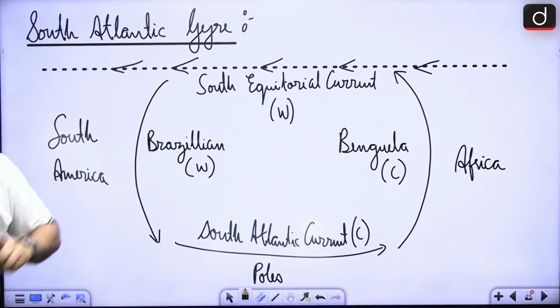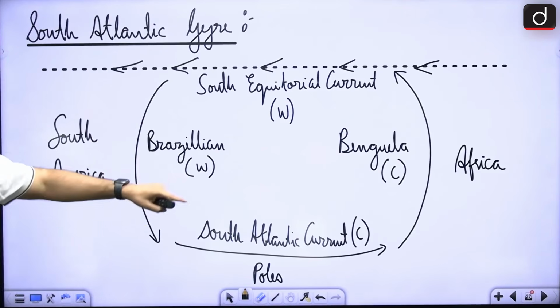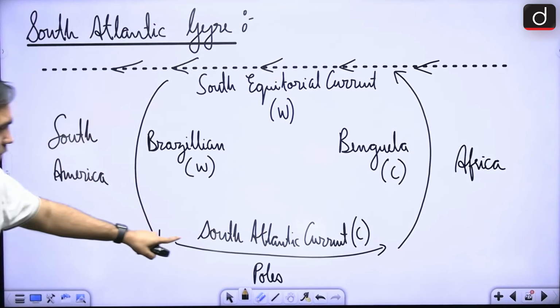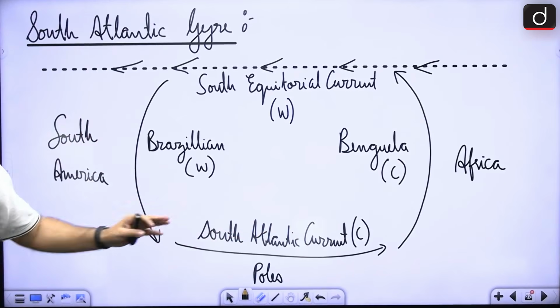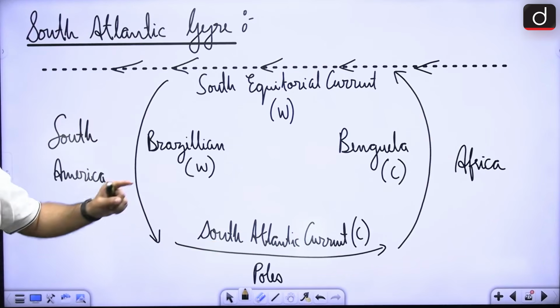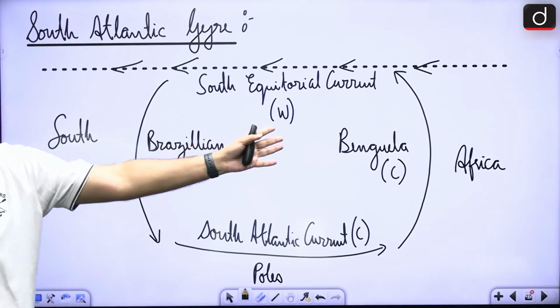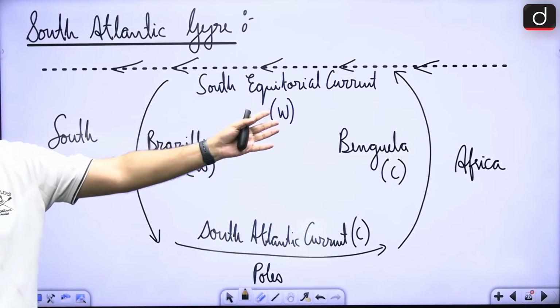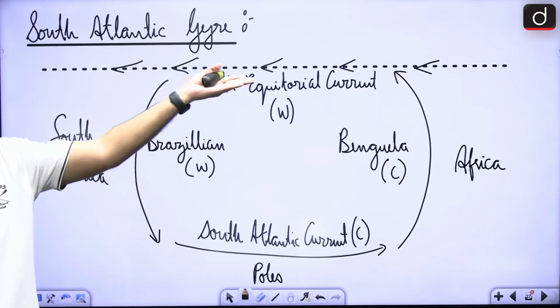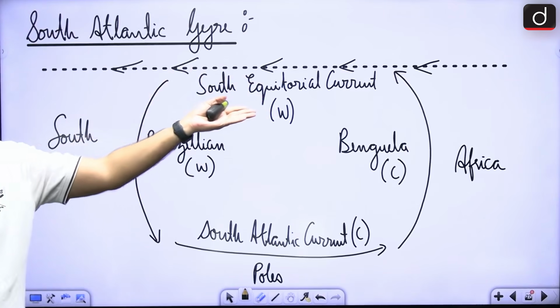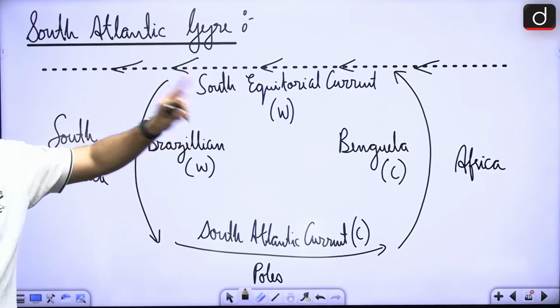Now, in the South Atlantic gyre, what you are seeing? So again, there is this South Atlantic current, right? Then as we move towards the African region, you will find the Benguela current towards the western coast of Africa. Then as we move towards the equator, you will find the South Equatorial current. Again, it is a warm current.